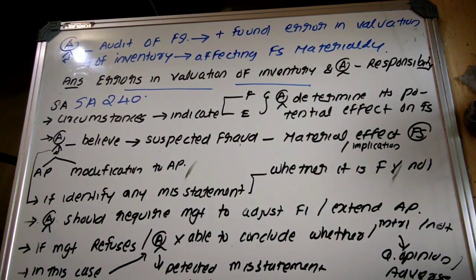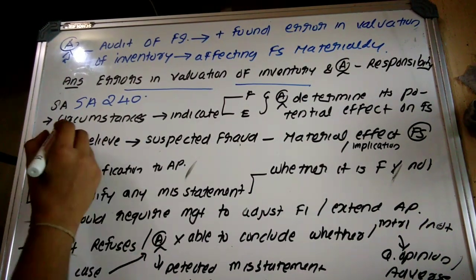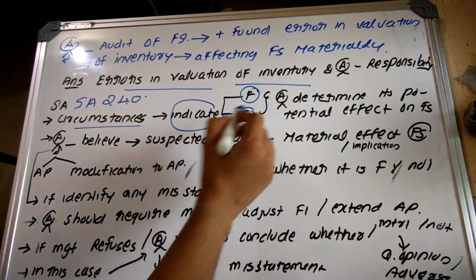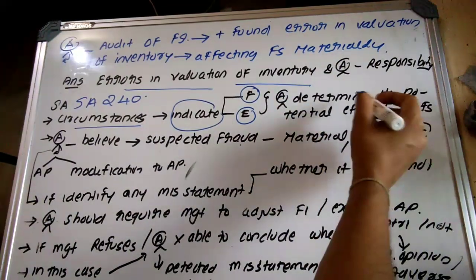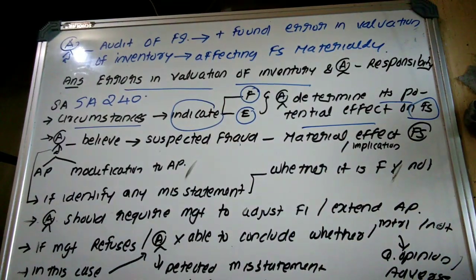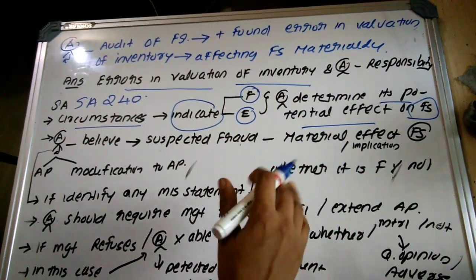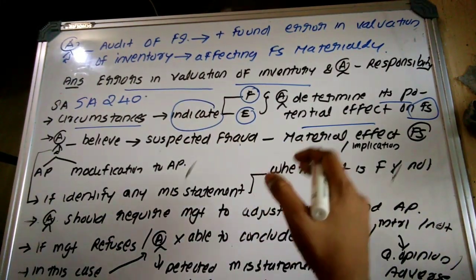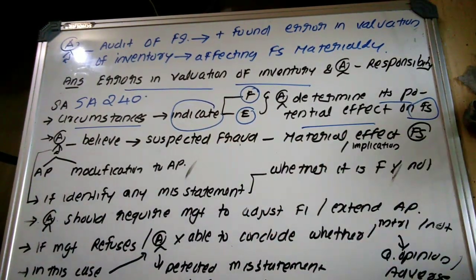SA 240 states that where an auditor identifies any circumstances indicating any fraud or error, the auditor should determine the potential effect on the financial statement. That is, determine whether it is material to the financial statement or not, that is, whether it leads to a material misstatement in the financial statement.